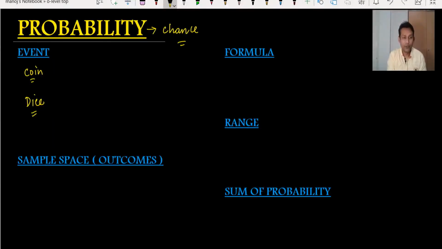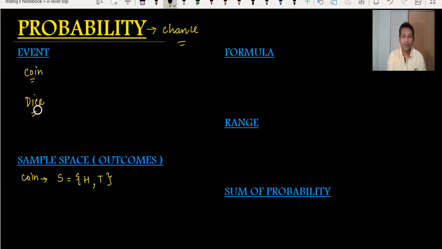When I make it for a coin, how many possible outcomes are there? I write S as the sample space for the coin. It can be head or it can be tail. There are only two possibilities, two sample spaces, two outcomes for a coin. I'm just talking about one coin, not two coins, because this is simple probability.